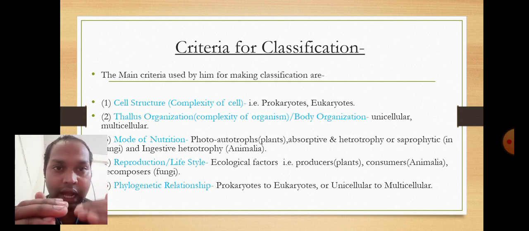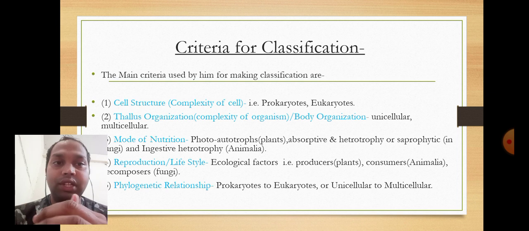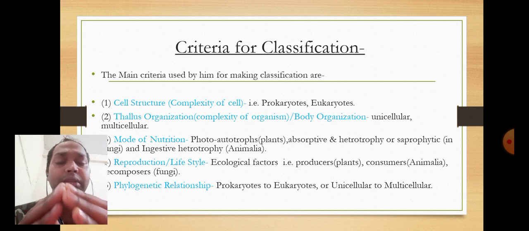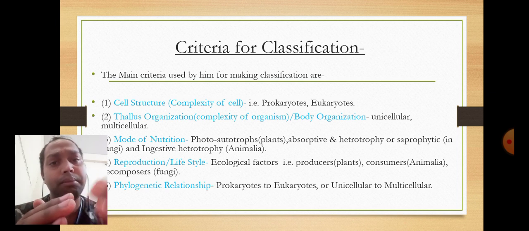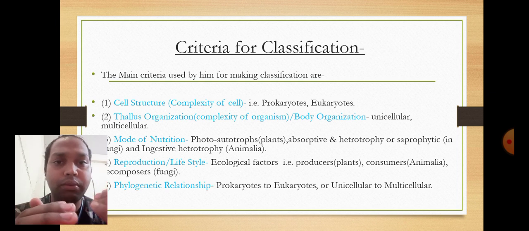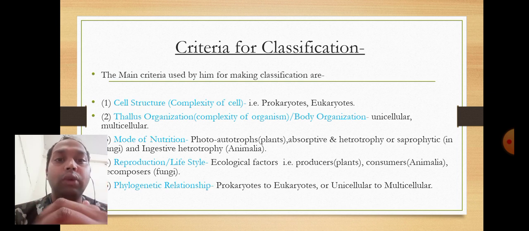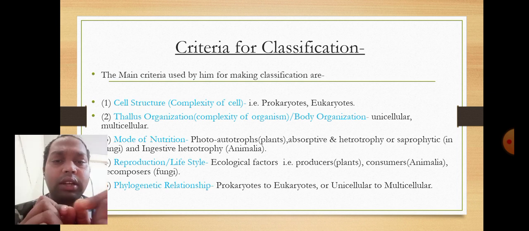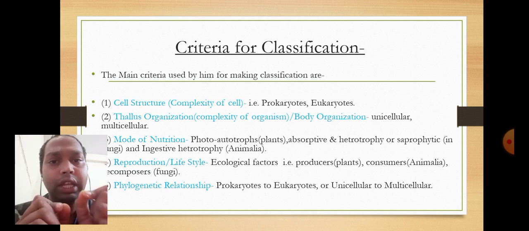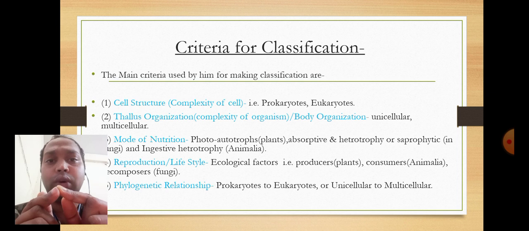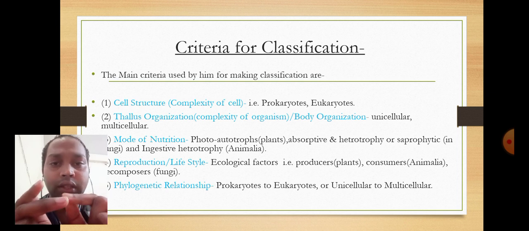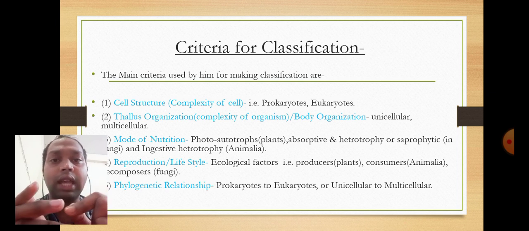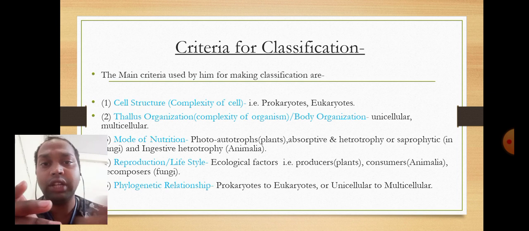Next criterion is reproduction or lifestyle, the ecological balance. Producers produce for the consumers, and decomposers. There are three pillars in our ecosystem which play a very important role: producers, which are plants, consumers, which are animals, and decomposers, which maintain the nutrient cycle.